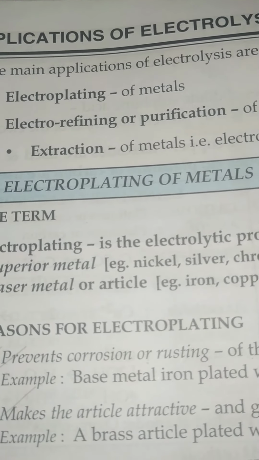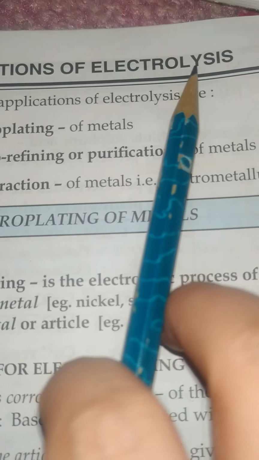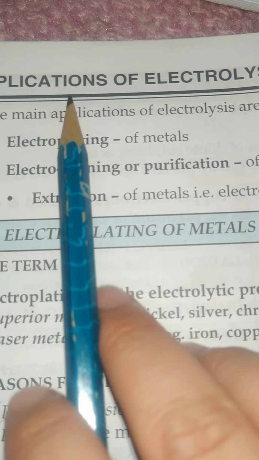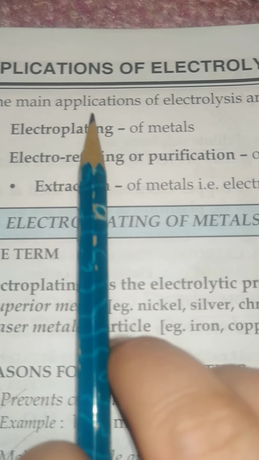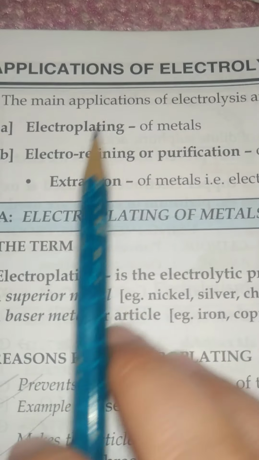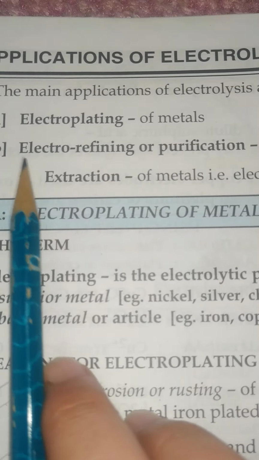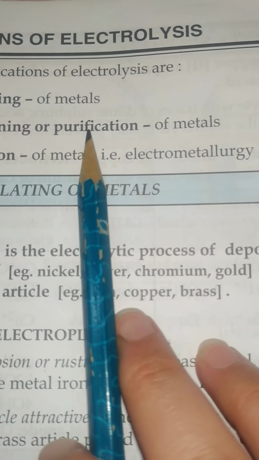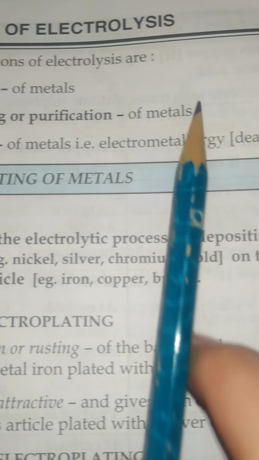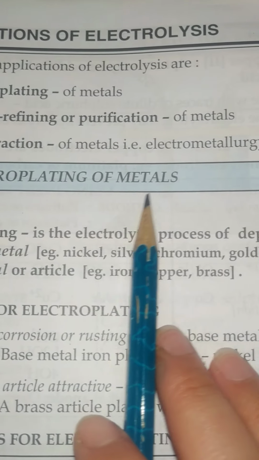Hello my dear students. So today we will discuss the applications of electrolysis, meaning where we can use the process of electrolysis. The main applications of electrolysis are in electroplating of metals, and another one is in electrorefining, or we can say in the purification of metals. First we will discuss electroplating of metals.